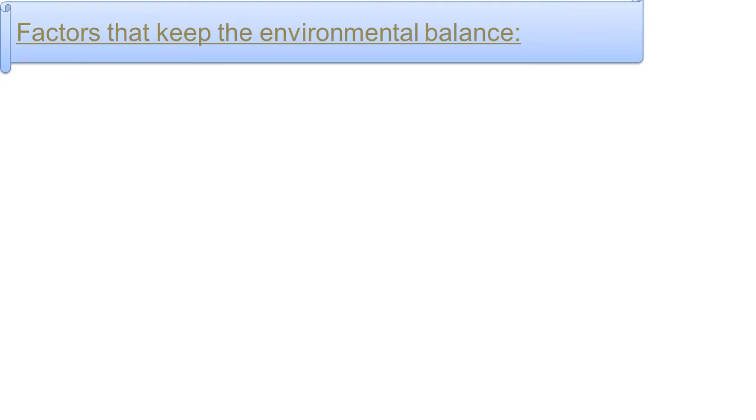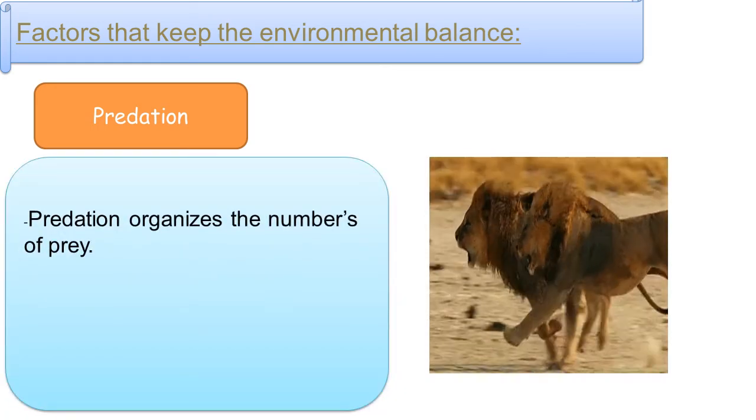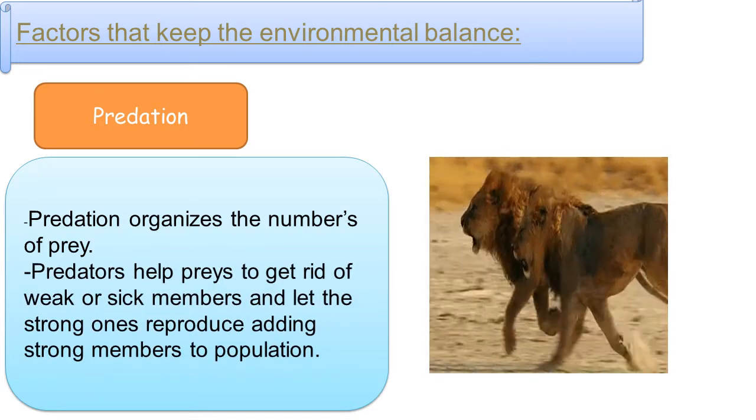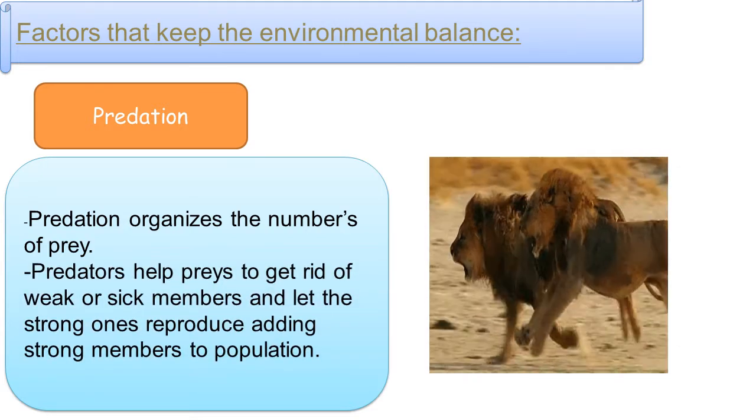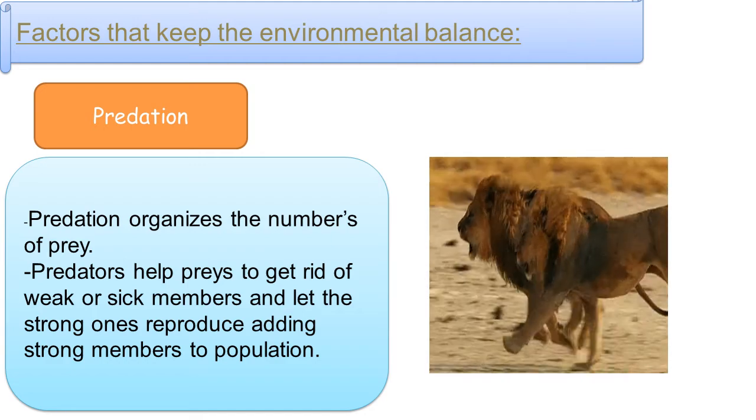Factors that keep environmental balance. Some food relationships keep the environmental balance, such as predation. In predation, the predator organizes the number of prey. Predators help prey to get rid of weak or sick members and let the strong ones reproduce, adding strong members to the population.